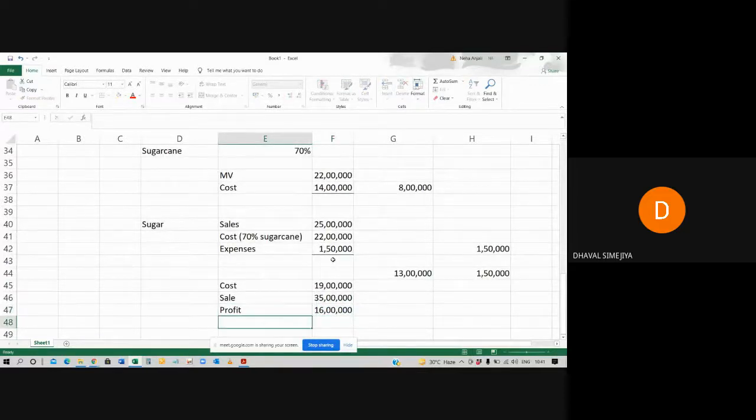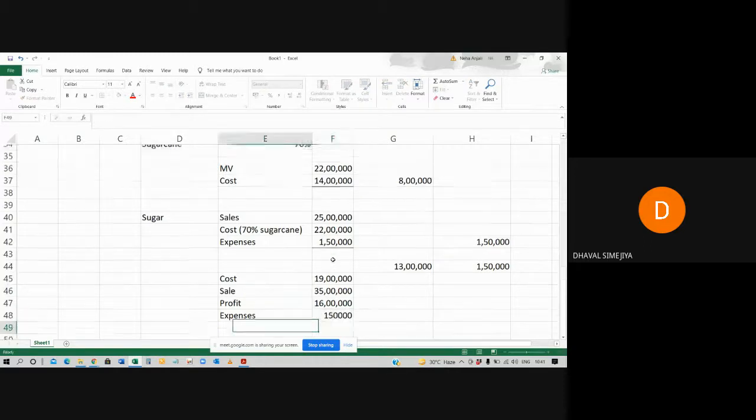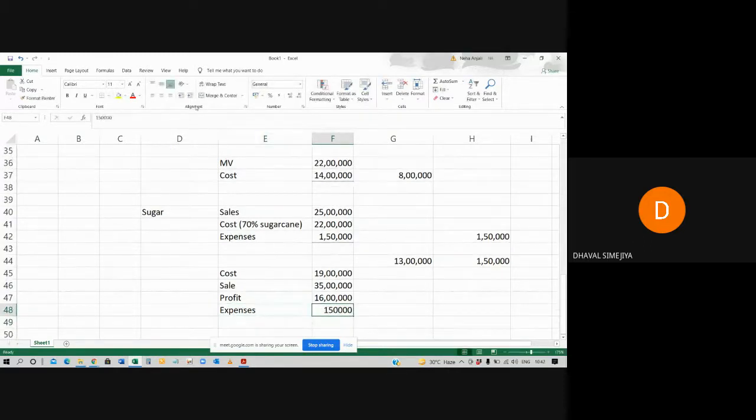But sir, we have done some expenses also. Yes, 1,50,000 minus करो, you will get the amount. Your sale is 35 lakh rupees, your cost is 19 lakh rupees.